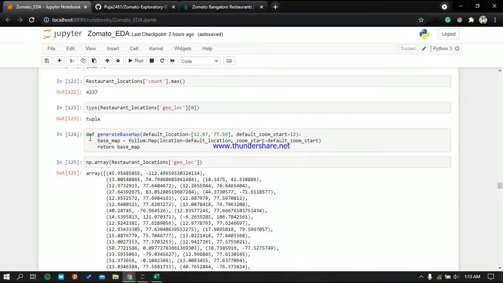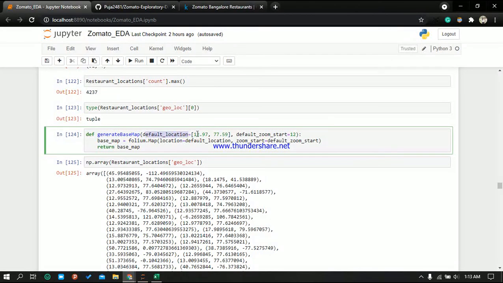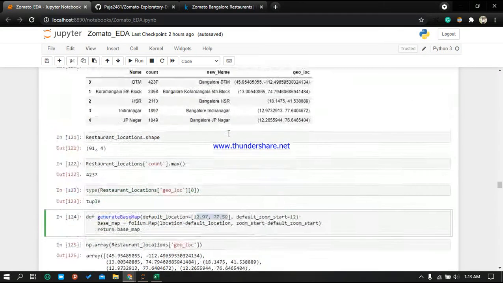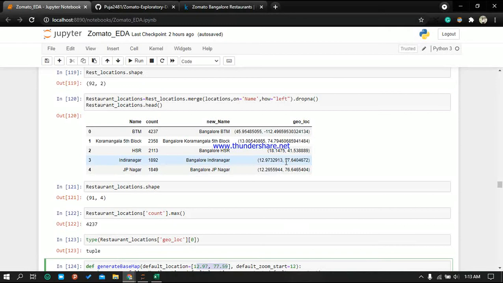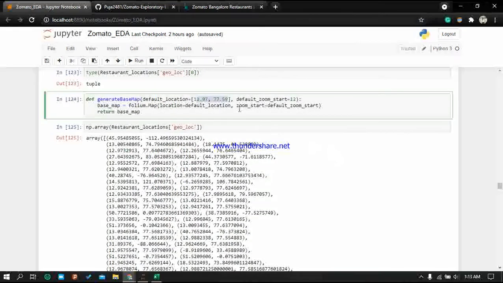Then we have defined a function called generate base map, where I have used a default location, which is the location of Indiranagar. You can use any of them, it's up to your choice. I have passed that default zoom start should be 12.